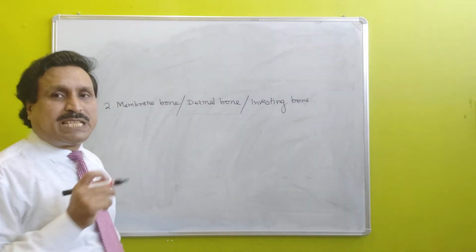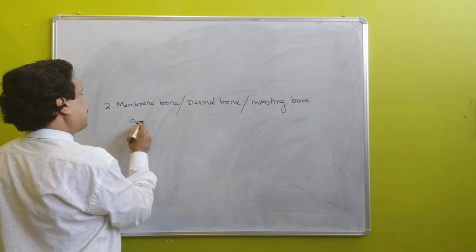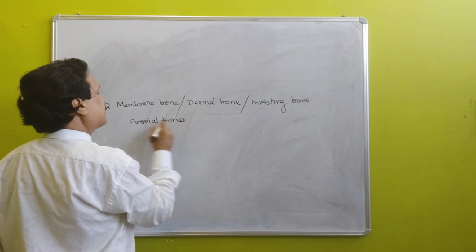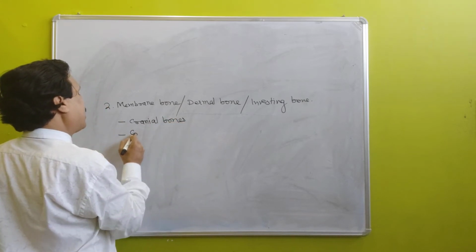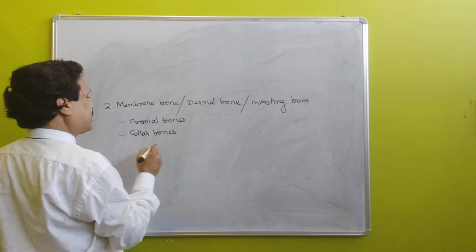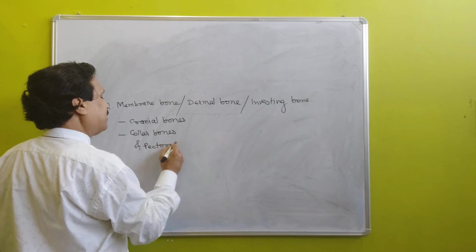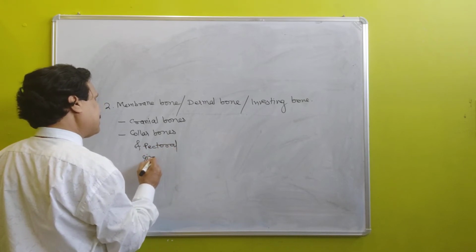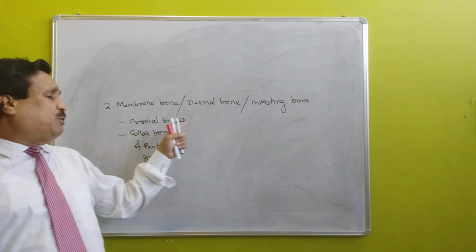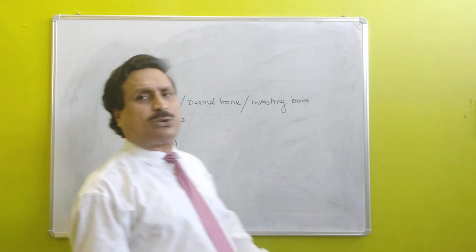Examples of this type of bone are cranial bones and collar bones of pectoral girdle.